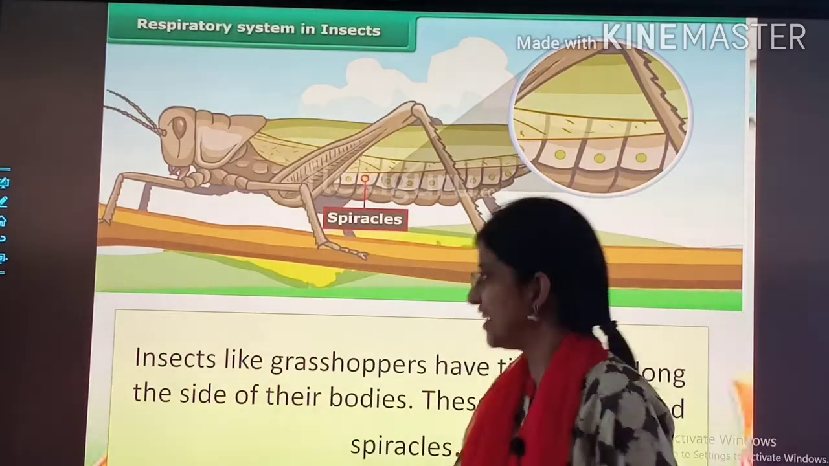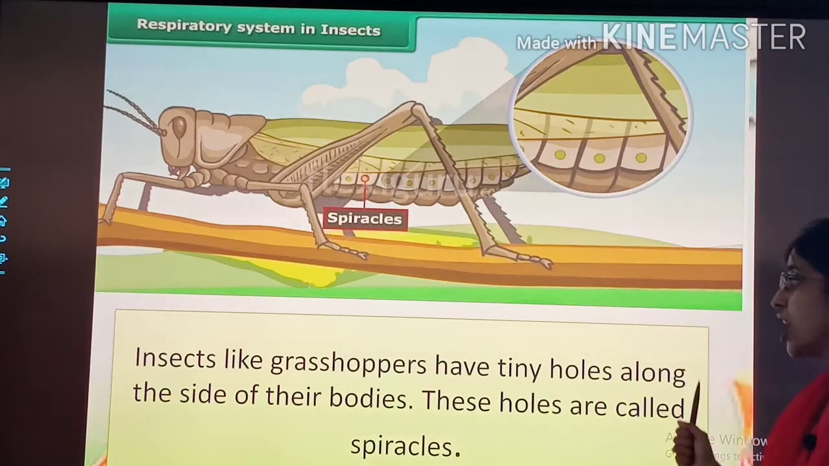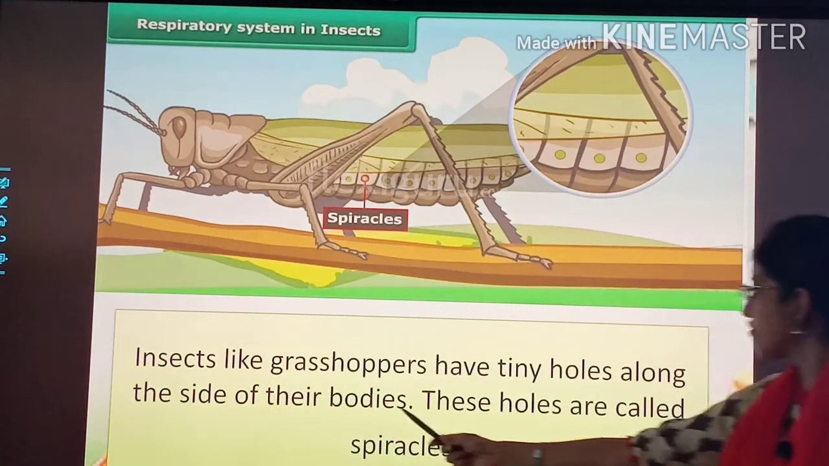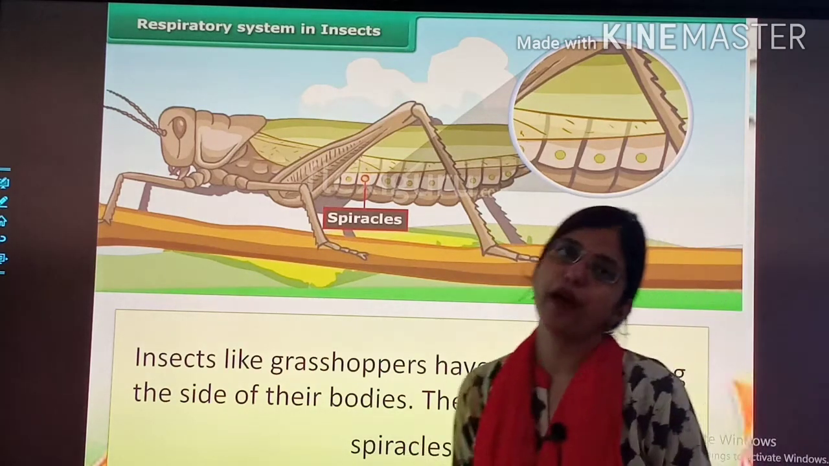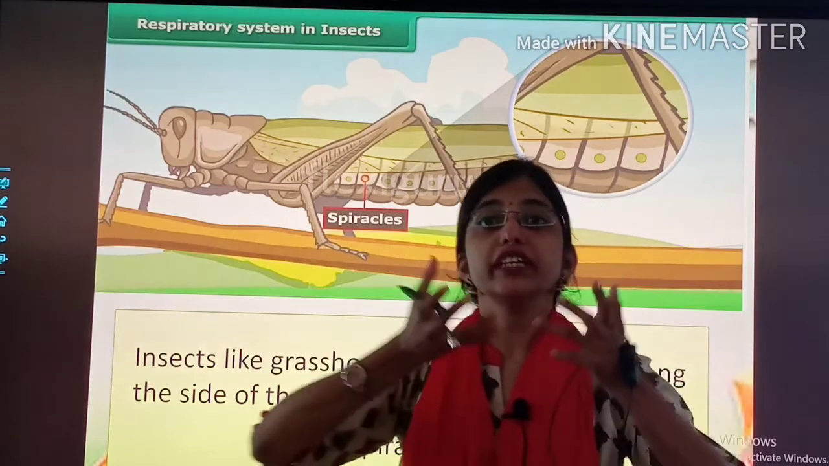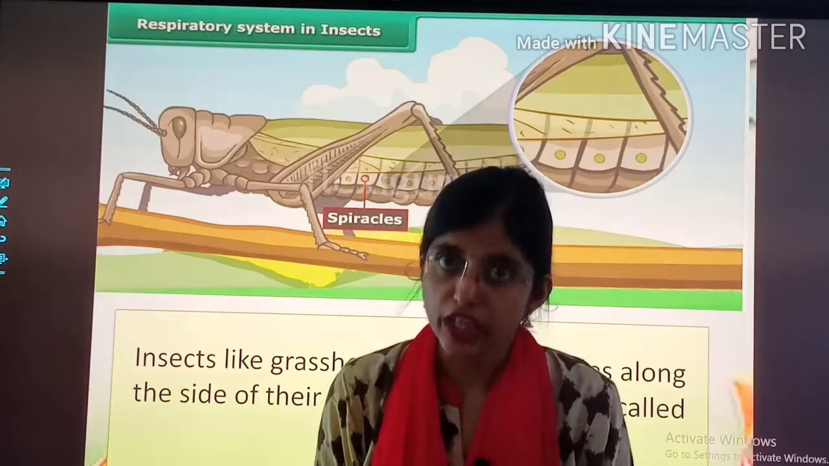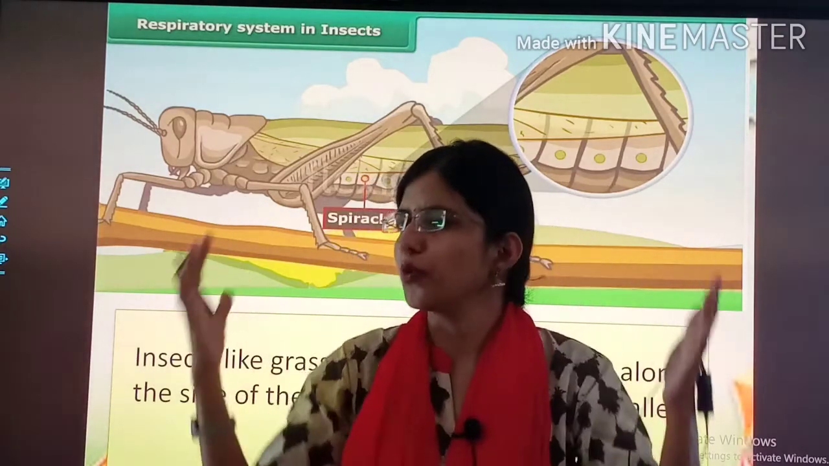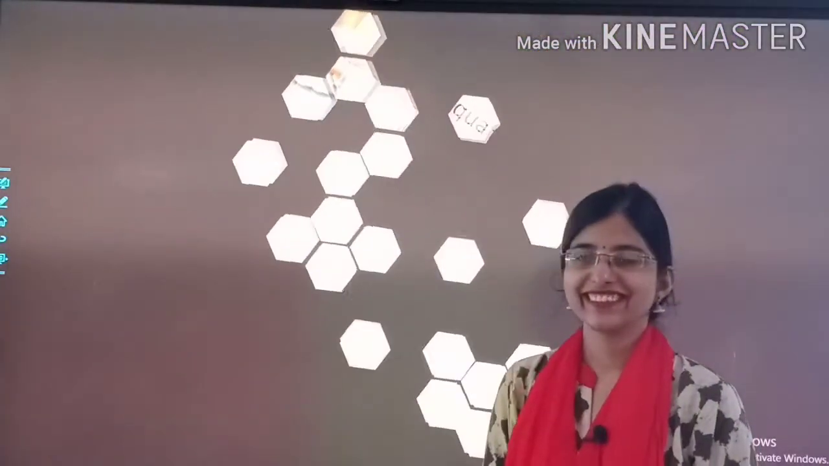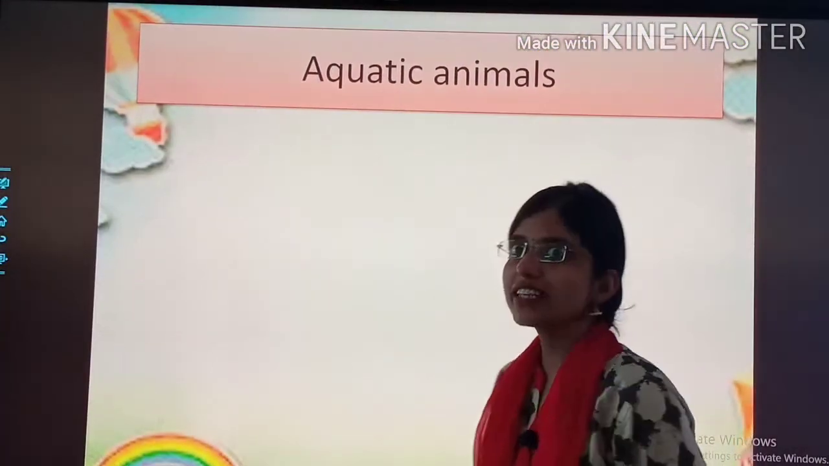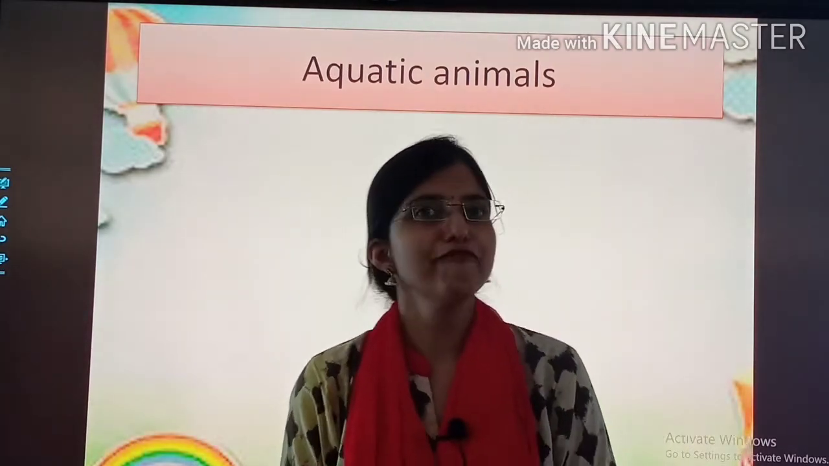So what we study? Insects like grasshoppers have tiny holes along the side of their bodies. These holes are called spiracles. And through breathing tubes, the gas moves in the whole body or is circulated in the whole body. Then comes aquatic animals. Aquatic animals like crabs, prawns and fishes.